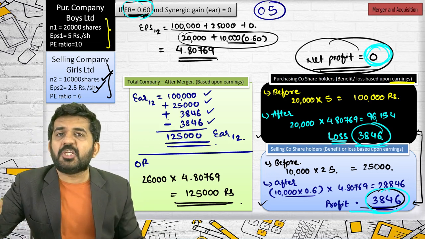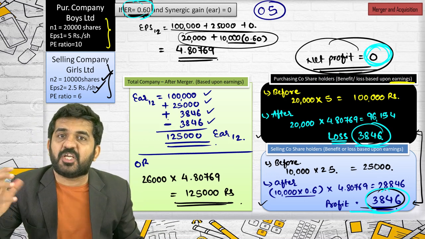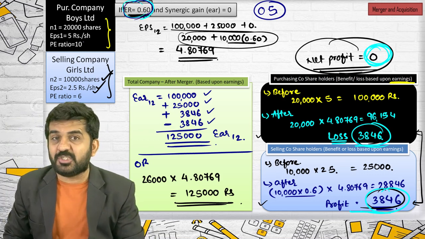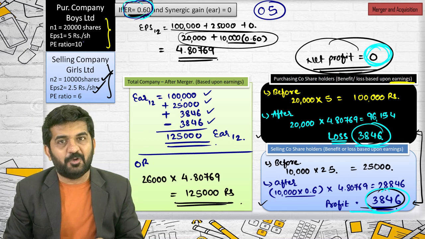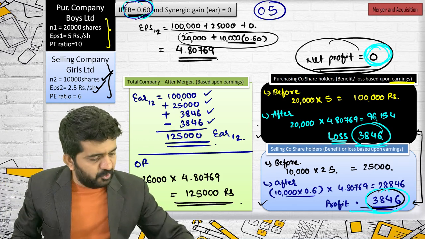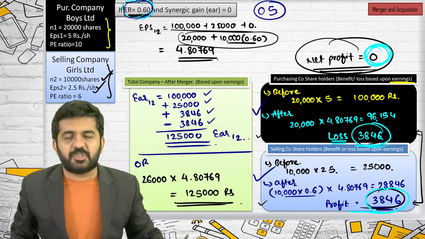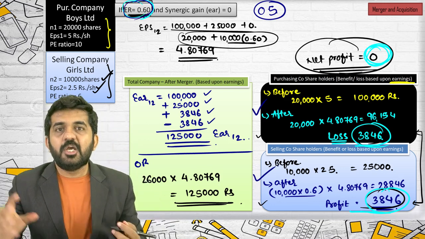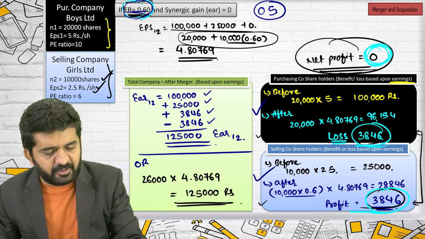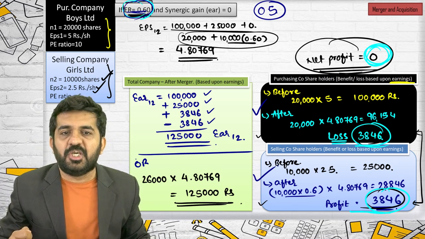So the selling company shareholder should be getting 0.5 share for every share held. Now they have decided an exchange ratio of 0.6. So the selling company might be more powerful. They are now getting 0.6 share for every share held. So the selling company will be benefited and the purchasing company will be at a loss, because in negotiation the selling company has more power. This can be seen from the exchange ratio.